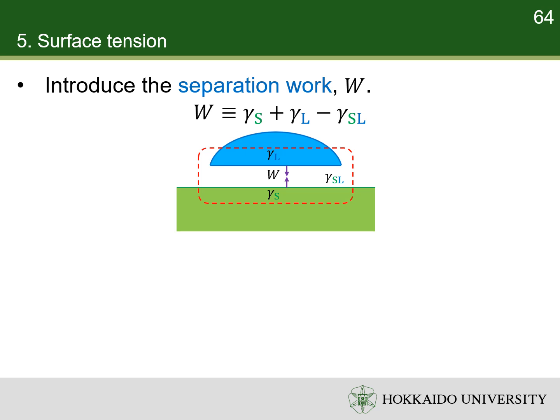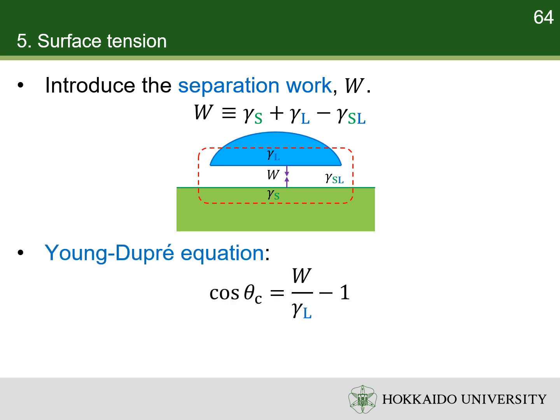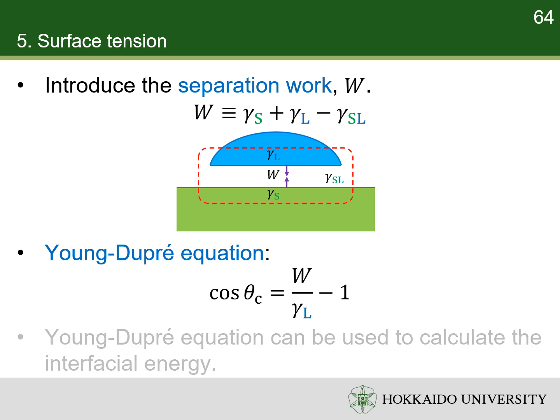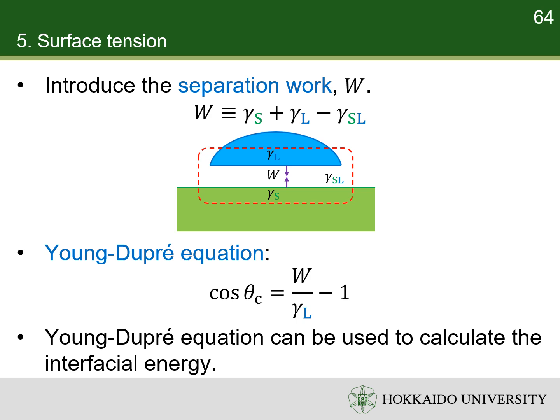A useful parameter for gauging wetting is the separation work, which is the opposite of solid-liquid adhesion energy per unit area in gas. Then, the contact angle can also be related to the surface tension of the liquid and the separation work by the Young-Dupré equation. The Young-Dupré equation can be used to calculate the interfacial energy.